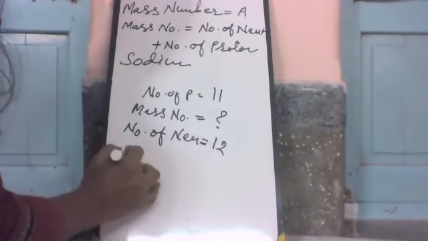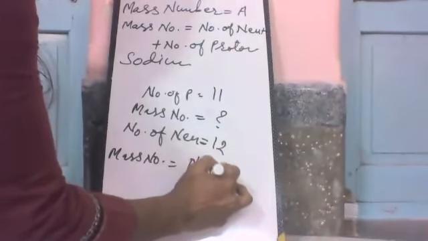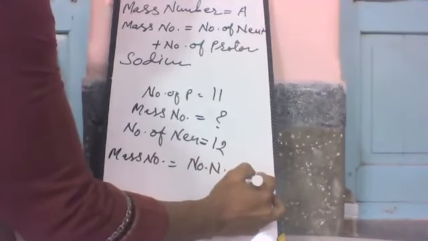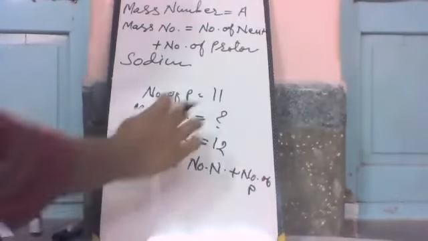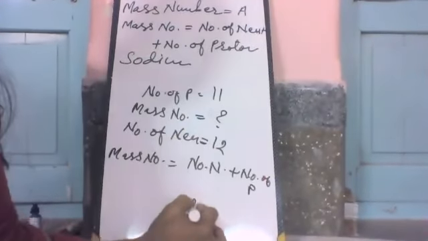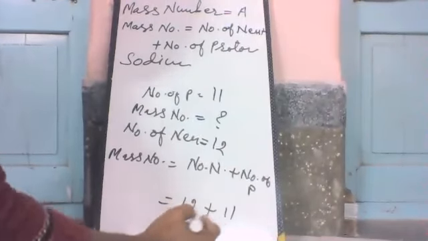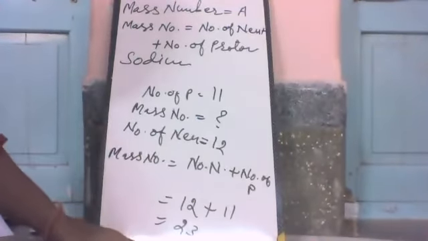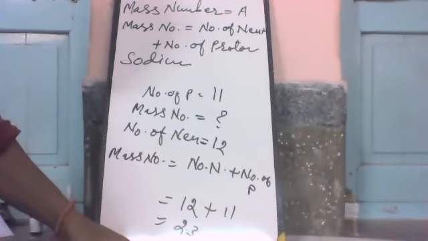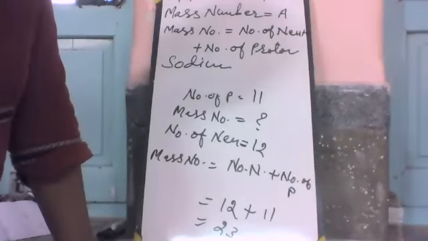Mass number is equal to the number of protons plus the number of neutrons. The number of neutrons is 12 and the number of protons is 11. The sum of protons and neutrons is 23, so the mass number of sodium is 23. Is it clear? Yes, ma'am. Okay.